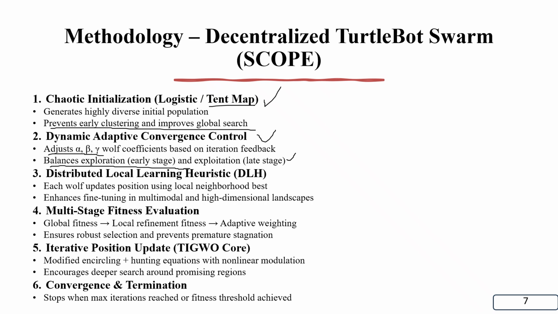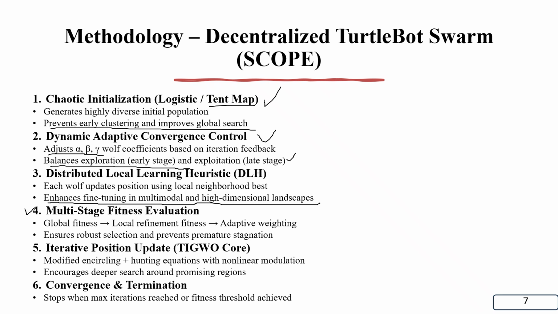So this was basically the performance from these two steps. And the third one was the distributed local learning heuristic algorithm. Here we can see that the idea came from each wolf updating its position using the local neighborhood best. The second objective I achieved from this algorithm is enhanced fine tuning in multimodal and high dimensional landscapes.